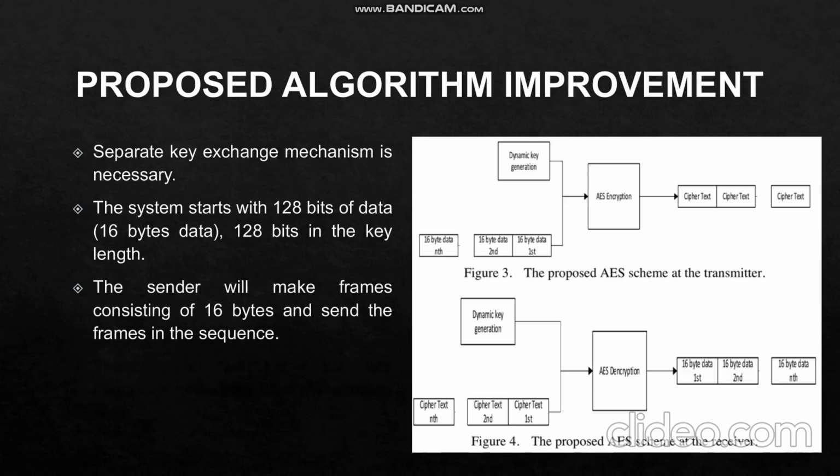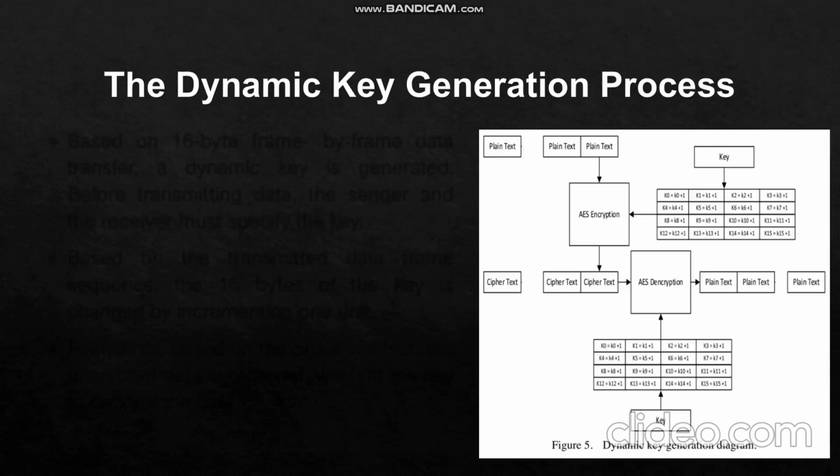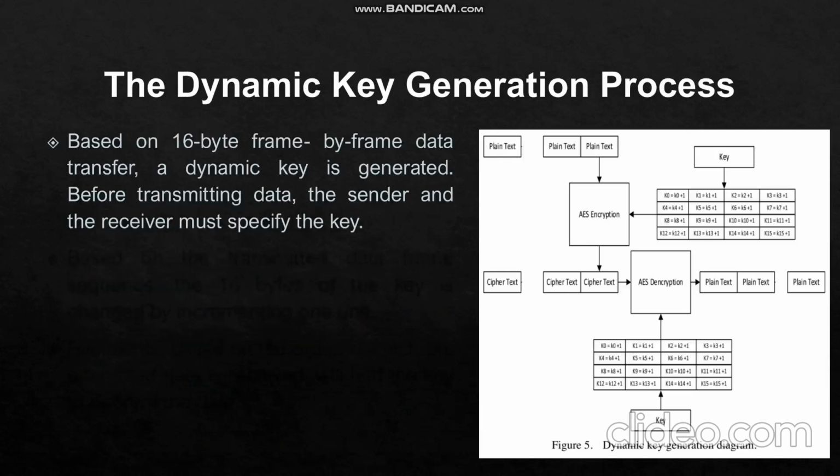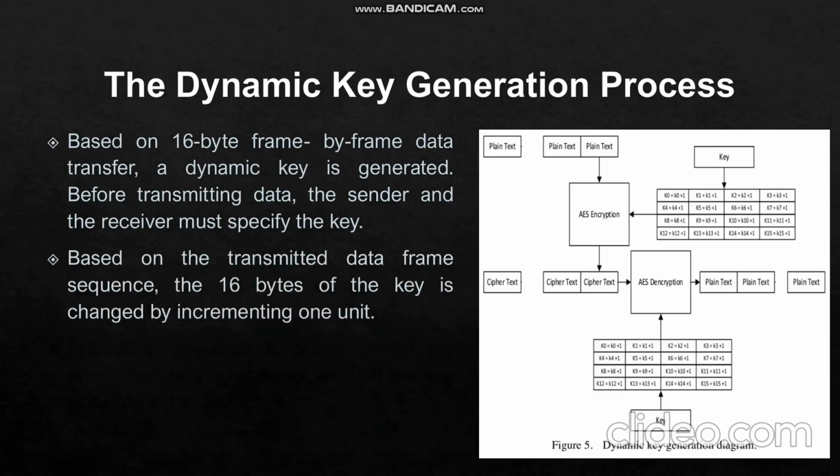And based on the sequential order, we will generate the key from the encrypted data. Now the next step is the dynamic key generation process. So in the proposed AES, based on 16-byte frame-by-frame data transfer, a dynamic key is generated. The sender and the receiver must specify the key. First, the plain text data is framed. Based on the transmitted data frame sequence, the 16 bytes of the key is changed by incrementing 1 unit.